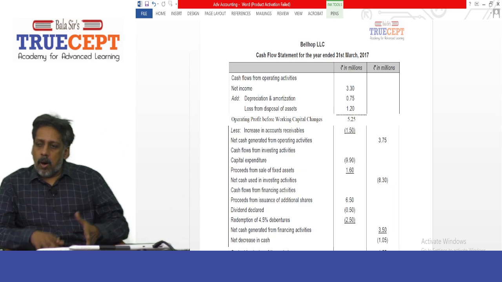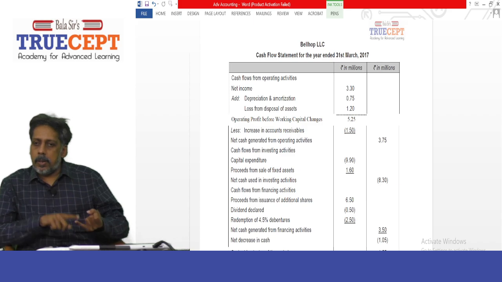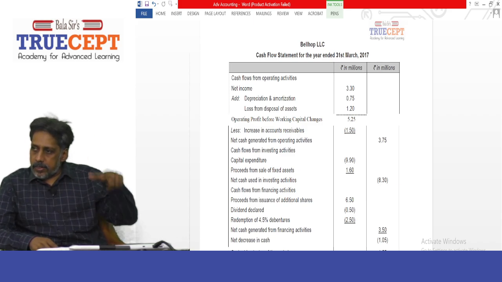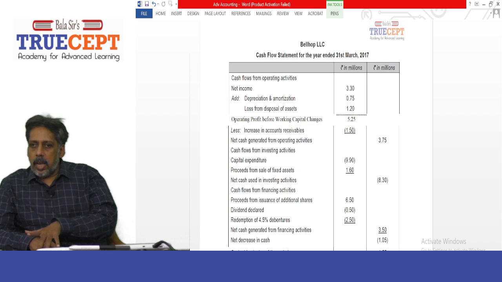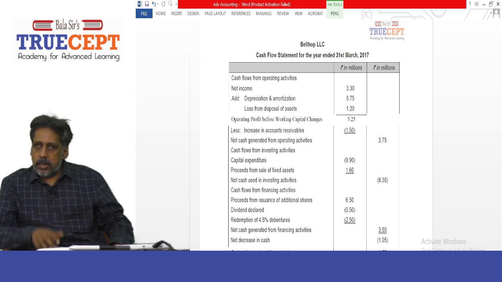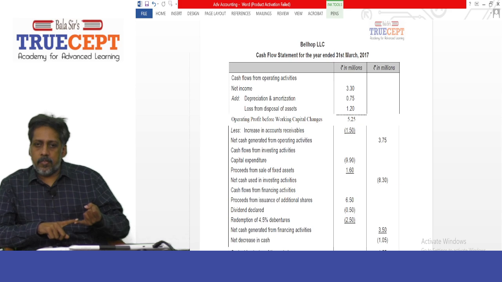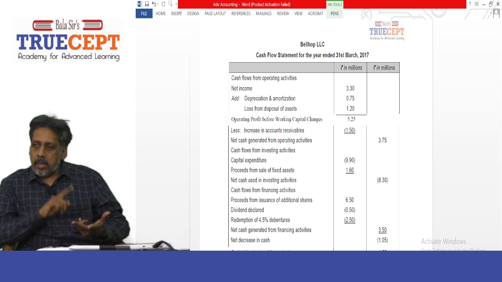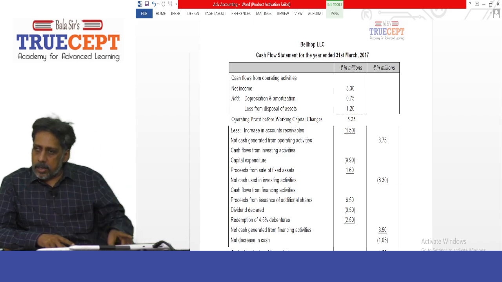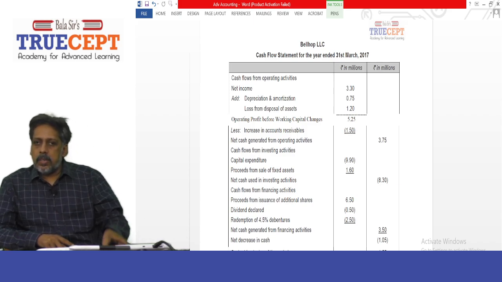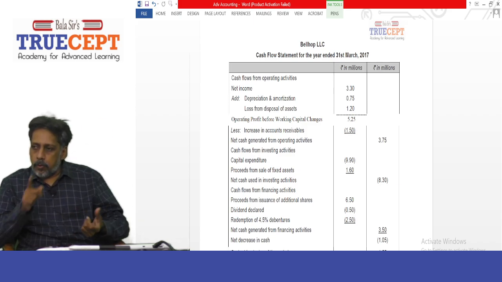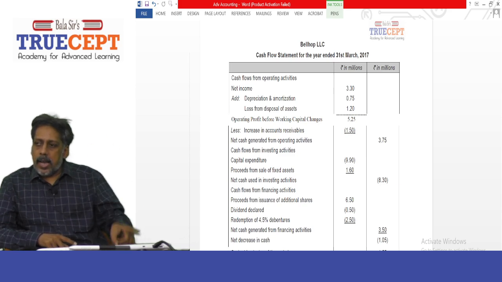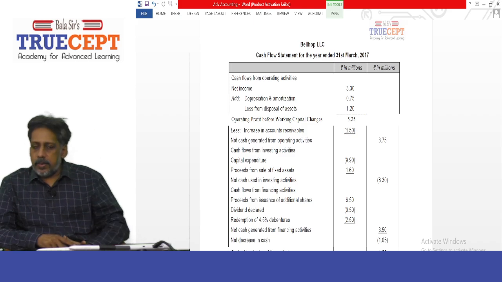And then we adjust for increase in accounts receivable in brackets. So you don't have to write less increase. Even if you write just increase in accounts receivable and show the amount in brackets, 1.5 million, that will suffice. And anyway, no income tax, therefore the net amount you get is the net cash flow generated from operating activity. It's up to you, either net cash flow from or net cash generated from operating activities.